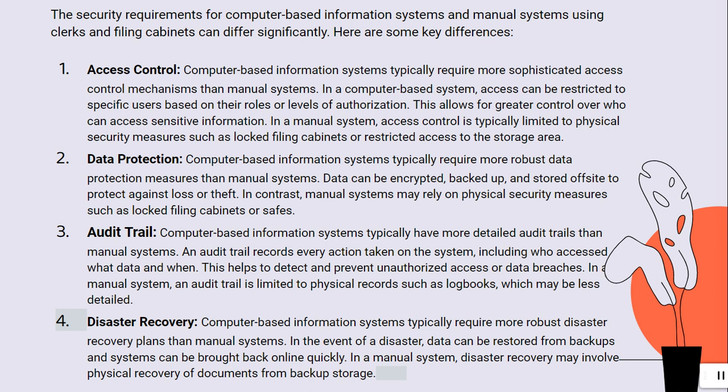Disaster recovery. Computer-based information systems typically require more robust disaster recovery plans than manual systems. In the event of a disaster, data can be restored from backups and systems can be brought back online quickly. In a manual system, disaster recovery may involve physical recovery of documents from backup storage.